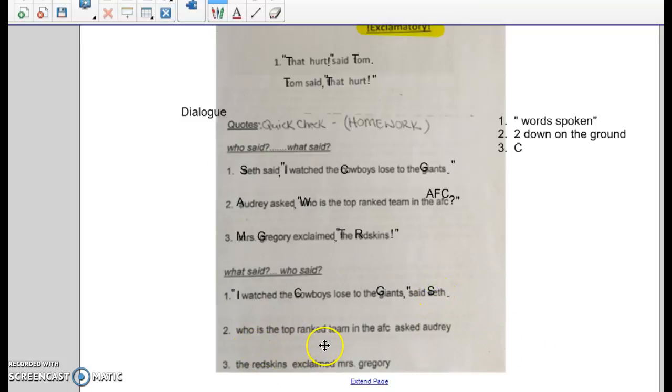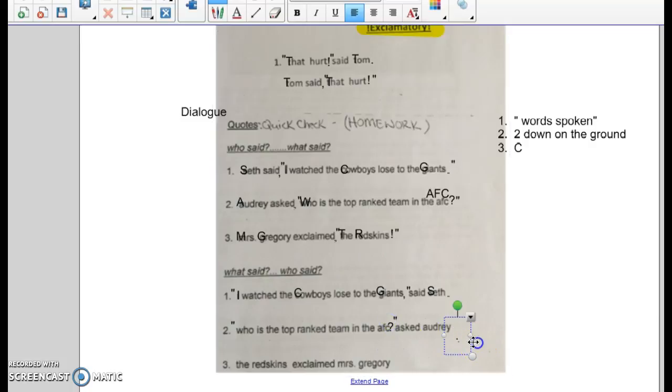Number 2, "Who is the top ranked team in the AFC?" asked Audrey. Again, what was said out loud? Who is the top ranked team in the AFC? I see "asked." So with our two down on the ground, we have to have a question mark involved. What was asked? Who is the top ranked team in the AFC?